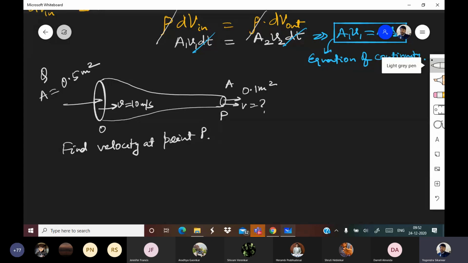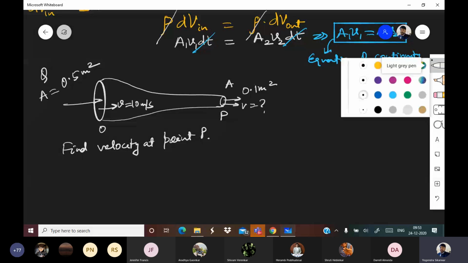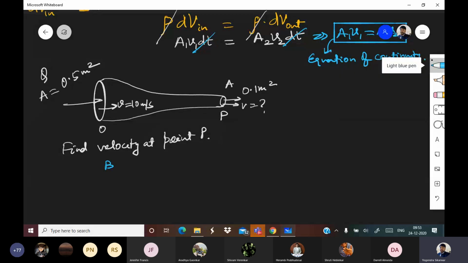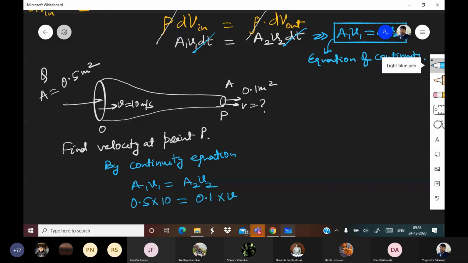Everyone please pay attention. By continuity equation, A1 V1 is equal to A2 V2. A1 is 0.5 into V1 is 10, is equal to A2 is 0.1 into V. Now from here you can see V is equal to 50 meters per second.